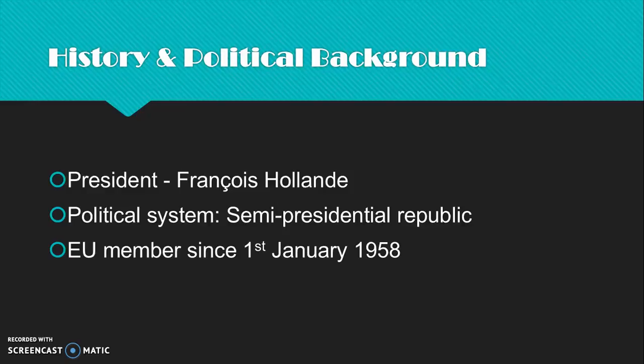He was first elected to the Town Council, and he went on to win a National Assembly seat in 1988. He was made chair of the Socialist Party and announced a bid for presidency in 2011. And he beat Nicolas Sarkozy to become France's 24th president in 2012.